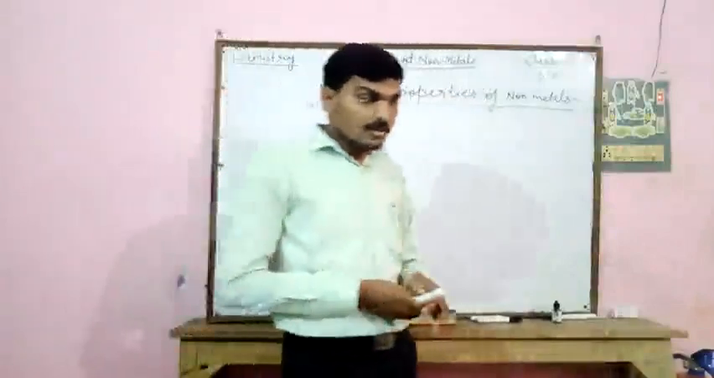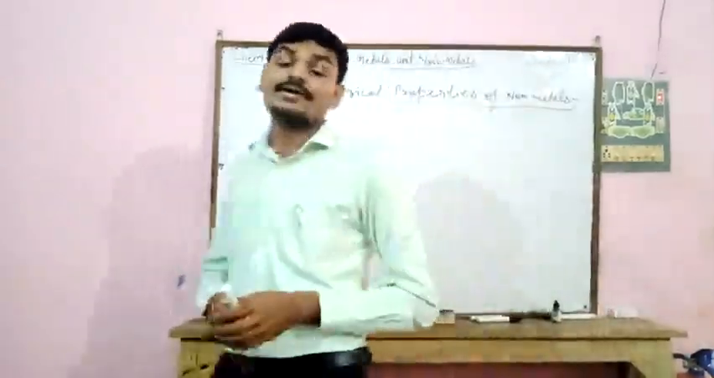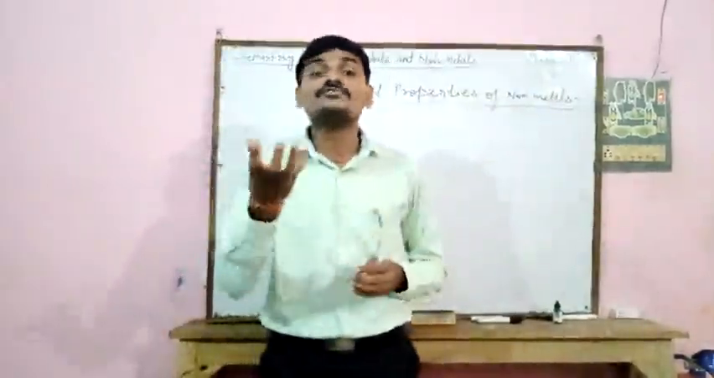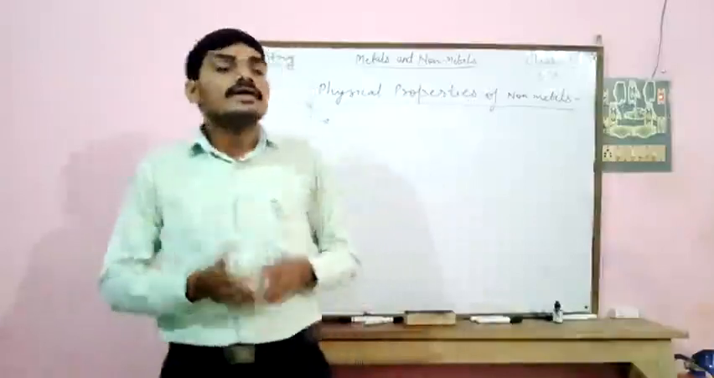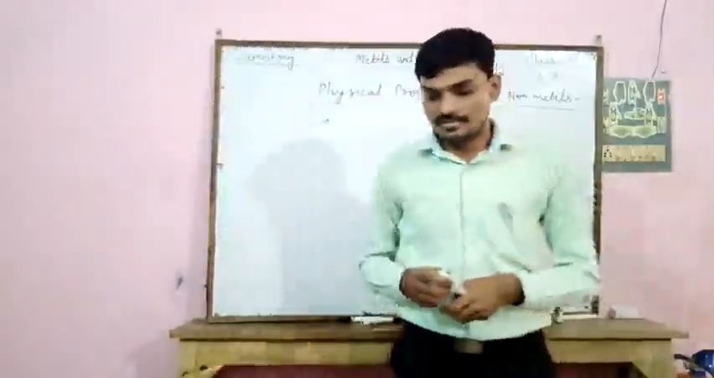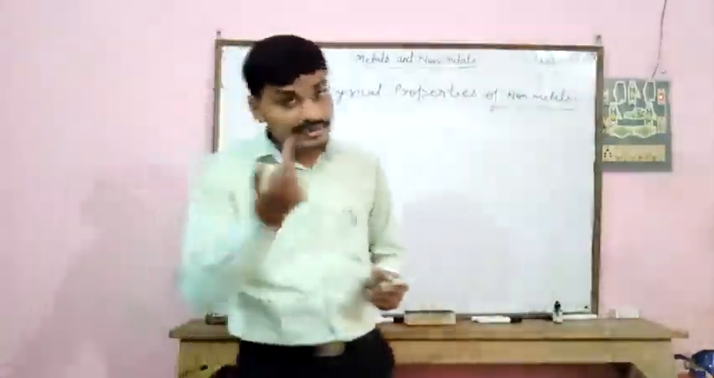Now non-metals are generally soft except diamond. So all the non-metals are soft except diamond. Diamond is very hard. So except diamond, all non-metals are soft. Non-metals are not strong except diamond.